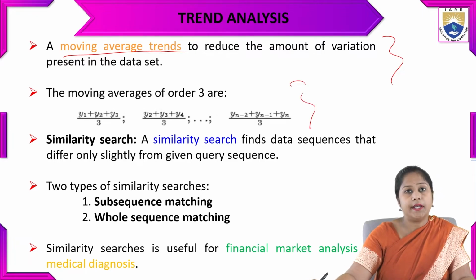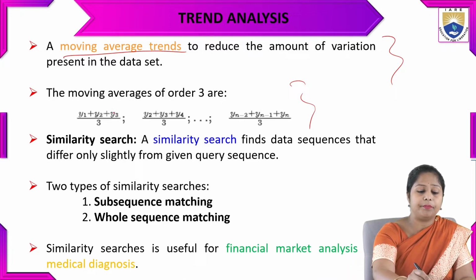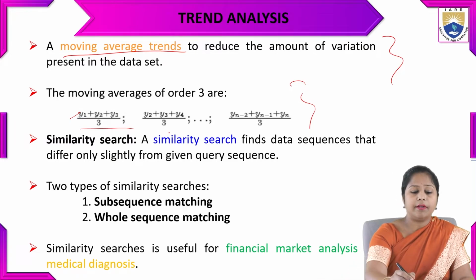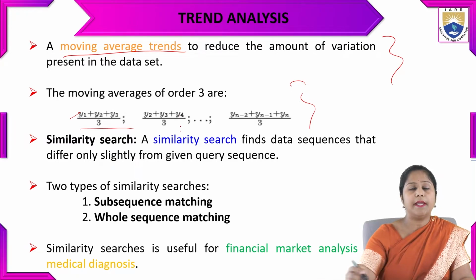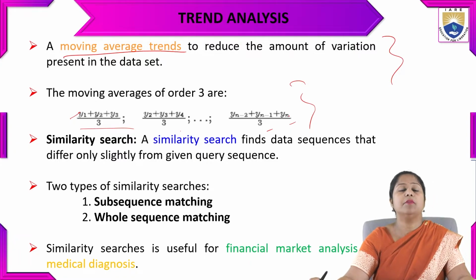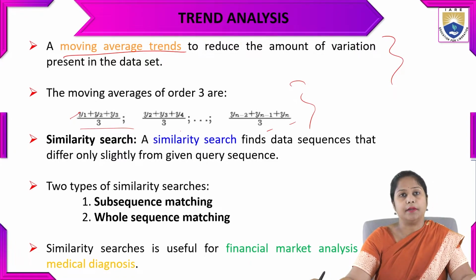If a moving average of order 3 is used, then y1, y2, y3 will be summed and divided by 3. Then y2, y3, y4 divided by 3. And so on, up to yn minus 2 plus yn minus 1 plus yn divided by 3. So this is the moving average of order 3.